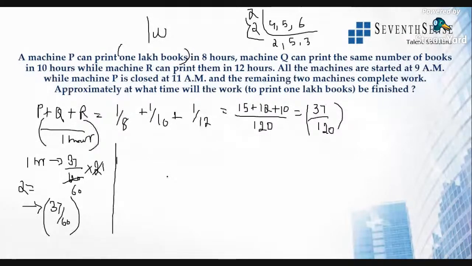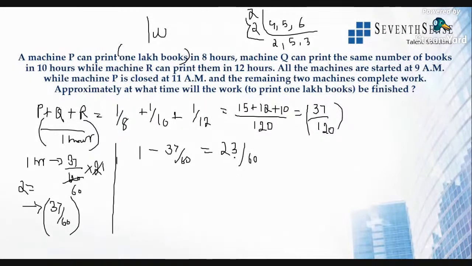what will be the remaining? Because the remaining 2 machines will complete the work. Okay, so this part of the work is already done. What will be the remaining work? It will be 1 minus 37 by 60. So what will be the value? 60 minus 37 will be 23 by 60.